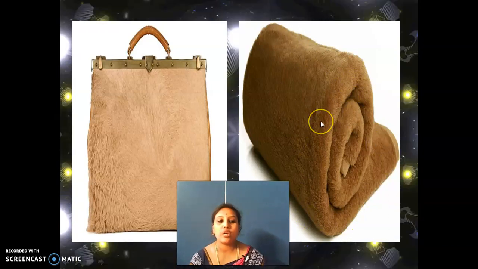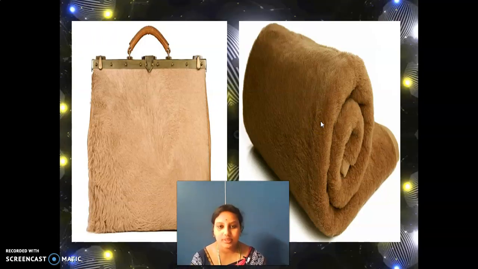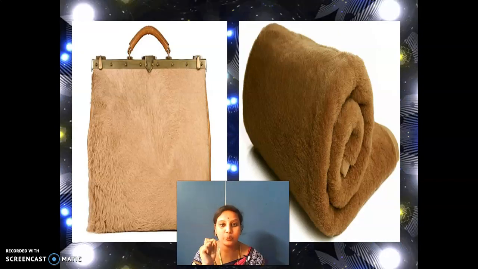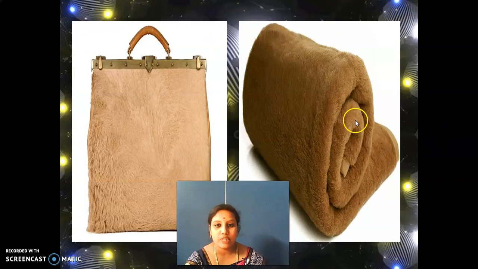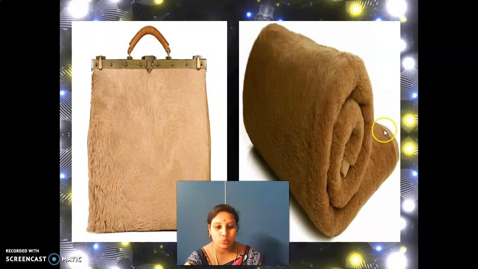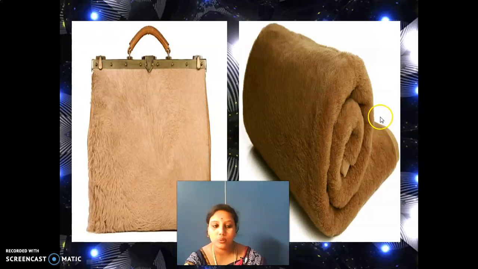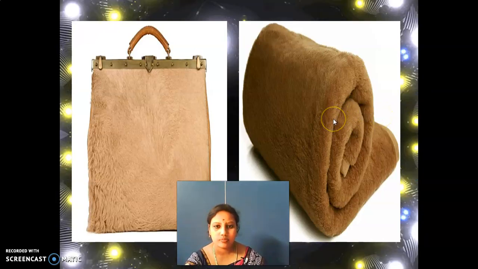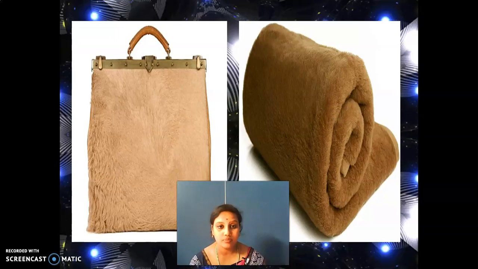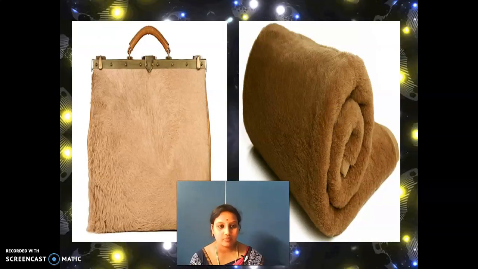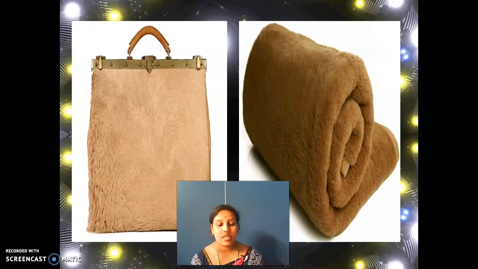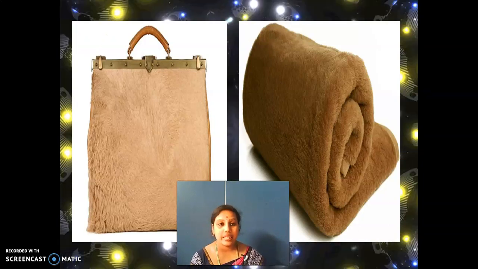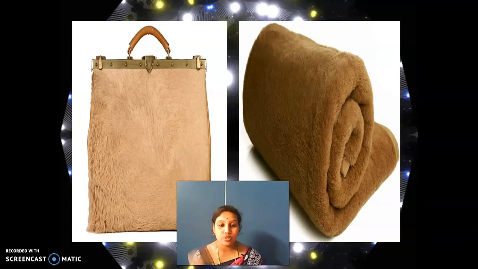It looks like woolen, but this is not woolen. This is camel hair. They have made use of camel hair and done this. So notice properly, it seems to be like woolen, but this is not at all woolen. Understood? Camel hair is used to make footwear, seats, drums, and for water and milk containers. So for so many things camel hair is used, and they are using it now also.